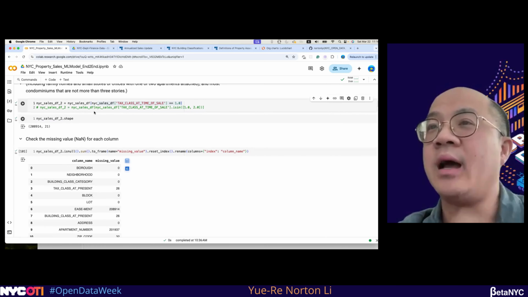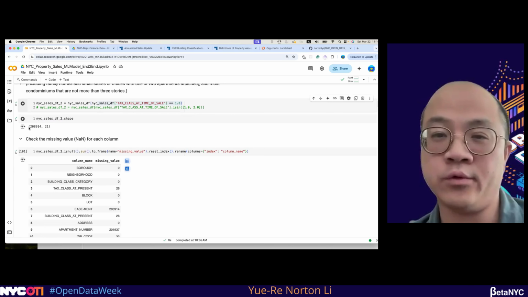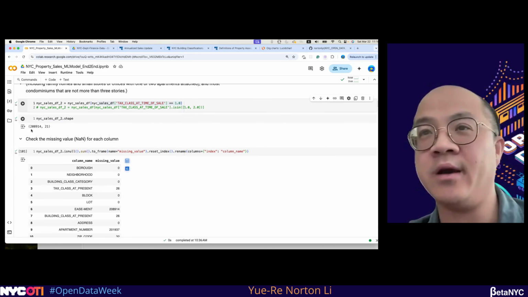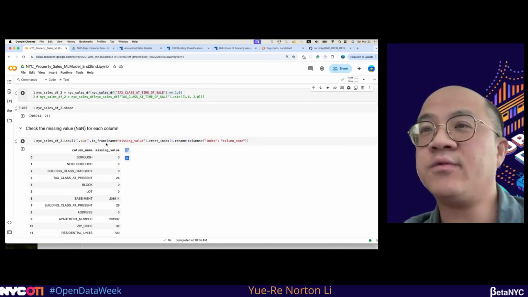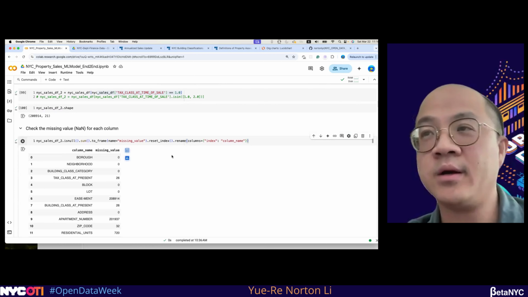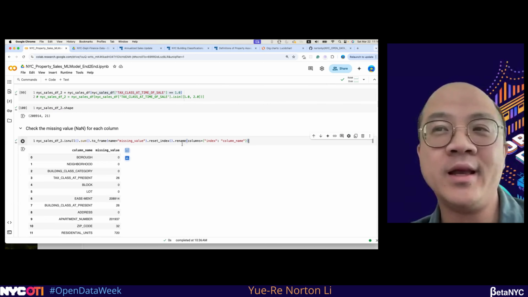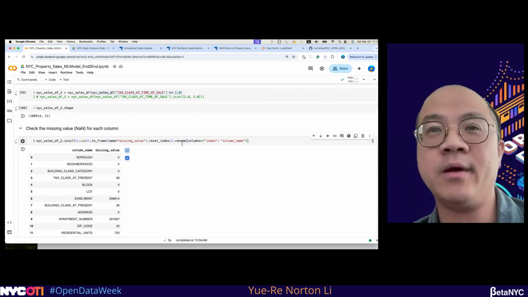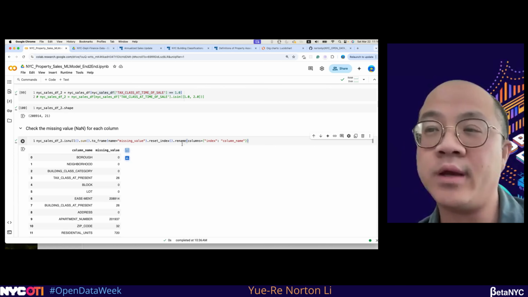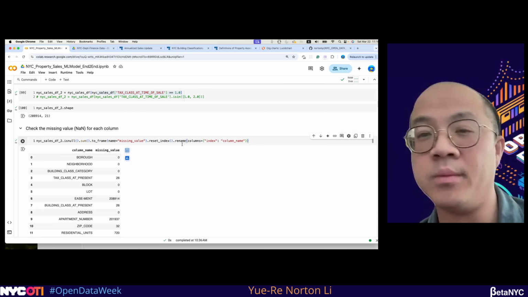After I select only class 1, you see the data size has almost dropped by 50%. Right now you only have about 200K records. The next thing, which is also very important, is to check the missing values, because too many missing values in a column is no good. Usually we don't want it. We check the missing values, and later on we need to get rid of them, or we can impute them, replacing them with either the mean or the median.